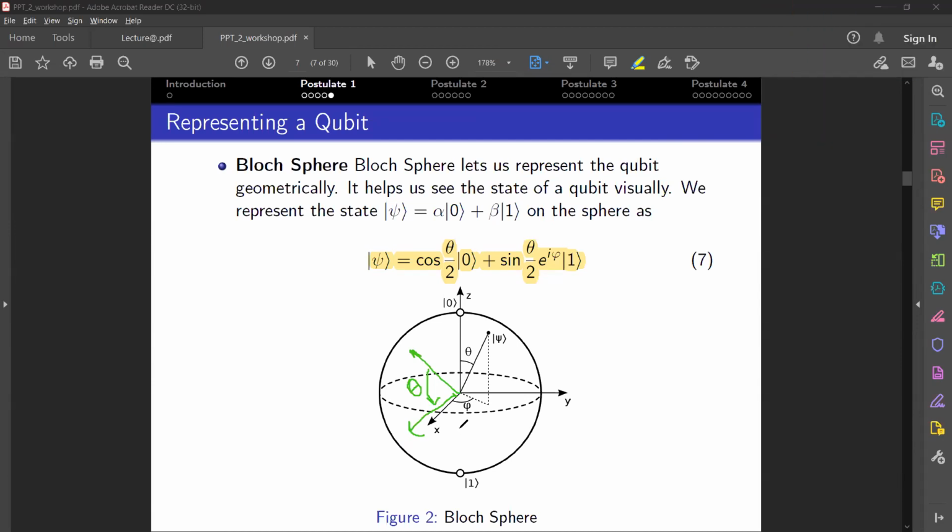Oh, and one question in the chat that I just want to clear up is the reason behind the theta over 2 in the rotation gates. If you can go to that slide, Mihal.